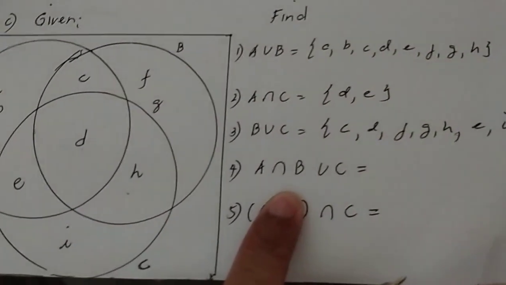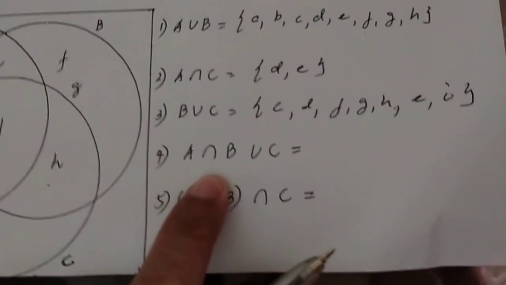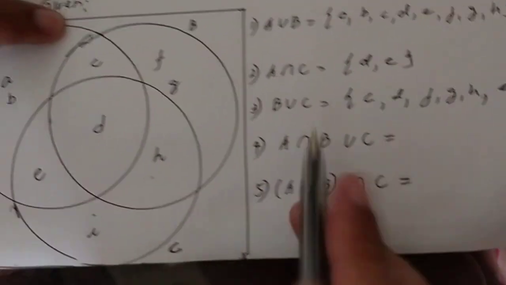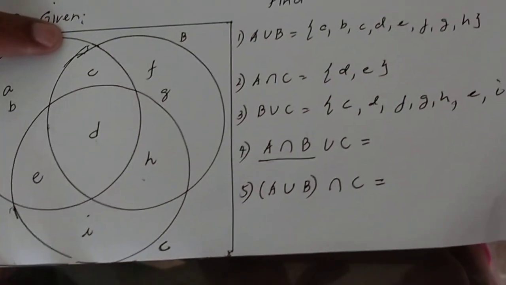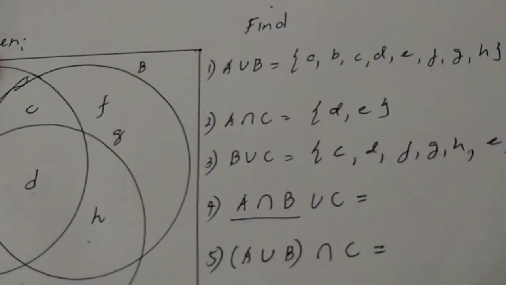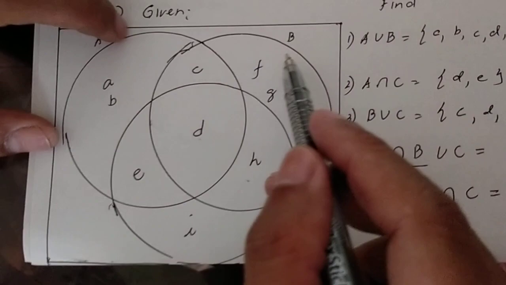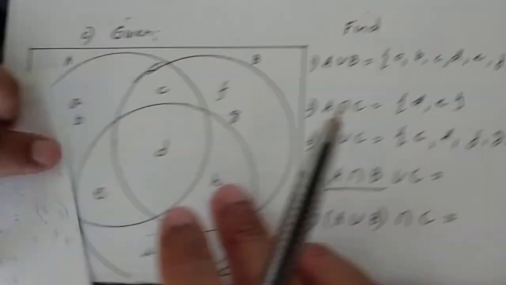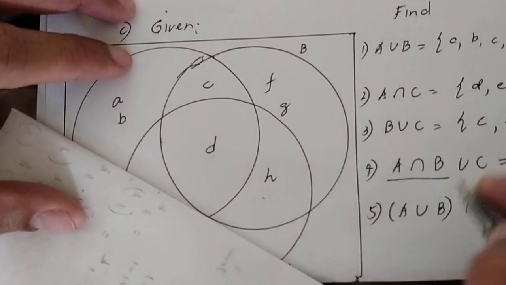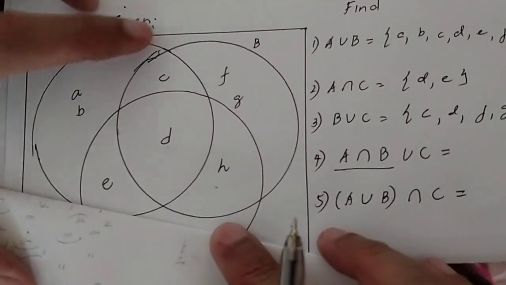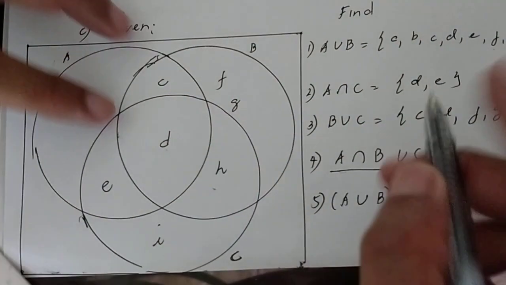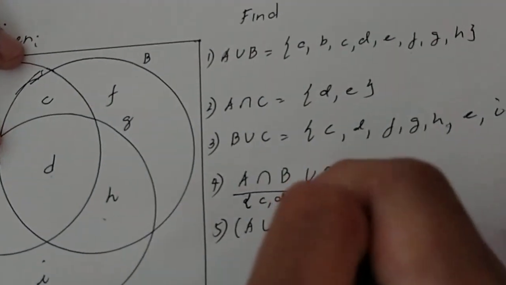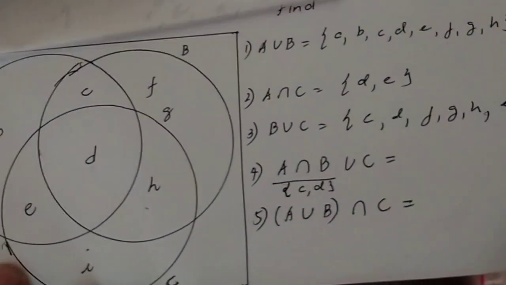About this one, A intersection of B, union of C. So, tingnan muna natin ang A intersection of B. Ito muna yung concentrate natin, kasi that's from left to right eh. A intersection of B, C and D yun. C, D yan. Ito yan eh. Yung A intersection of B, ito oh, A, C, D. Susulat ko dito, isisingit ko para makita ng mata ninyo po. Union, C, D. Union of C.